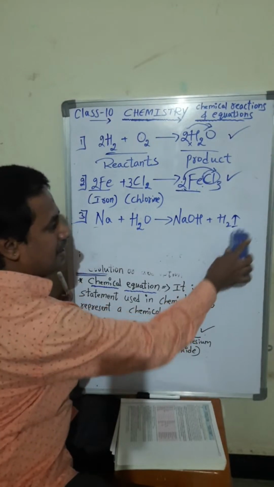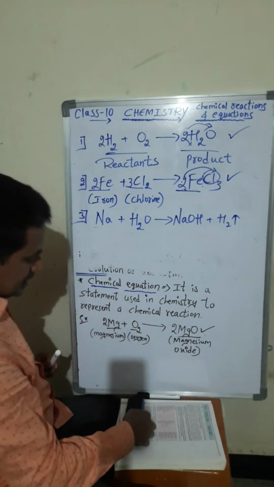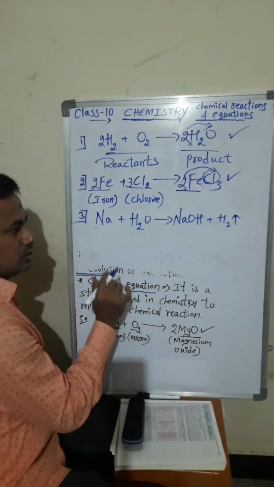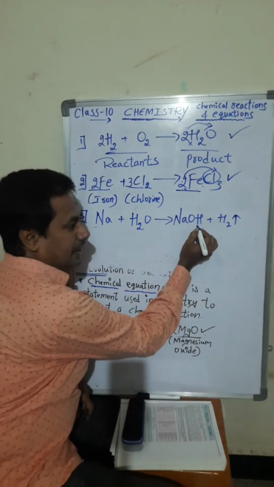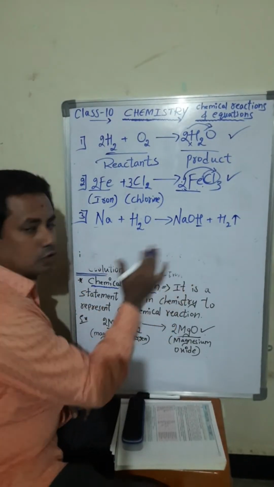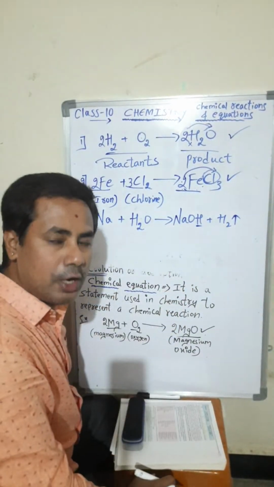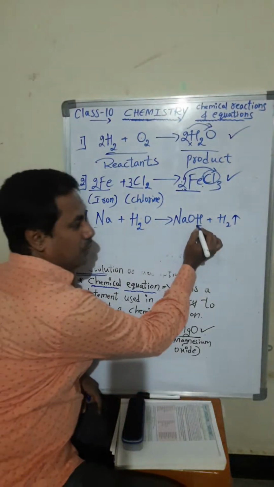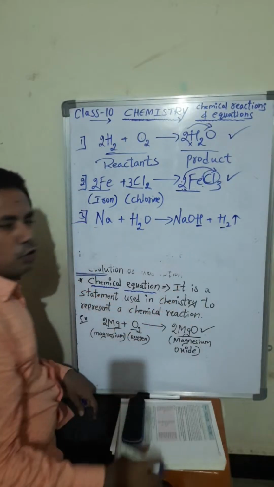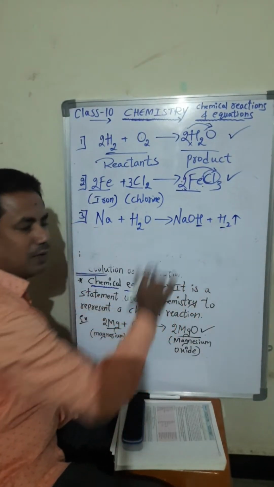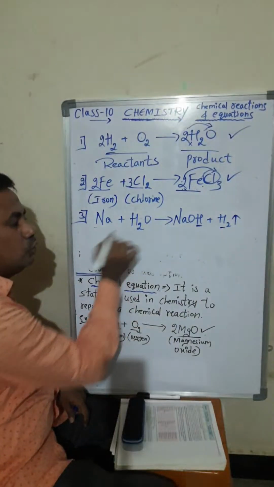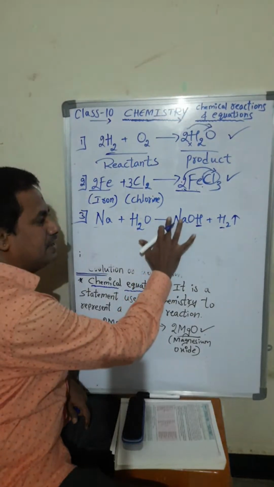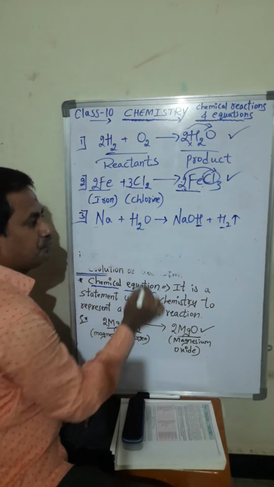So whether it is balanced or not, students, please tell me. It is not balanced because here one hydrogen is there. So separate elements we have to take and we have to balance. We cannot balance the whole formula. Here one hydrogen, here two hydrogens are there, 2 plus 1, 3 hydrogens. Here 2 hydrogens are there. So we have to make it even number. It will become very easy for you people.